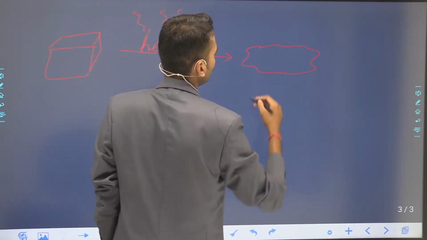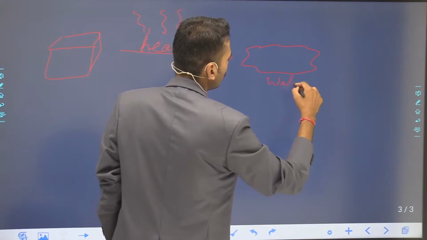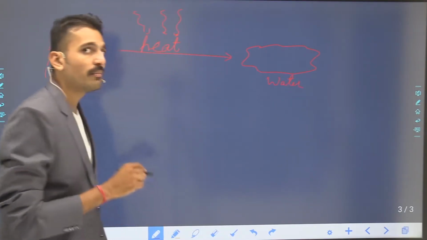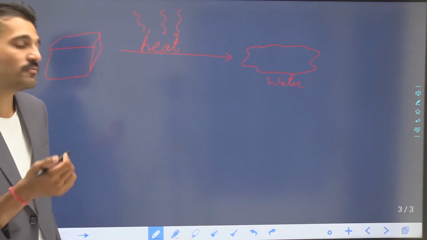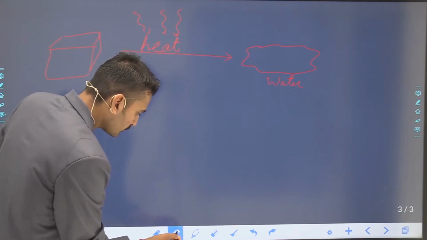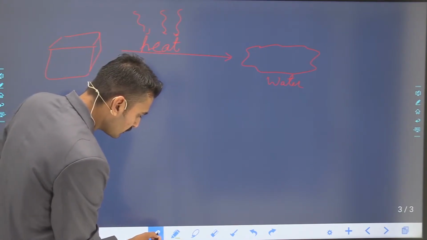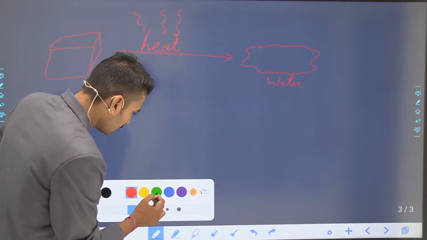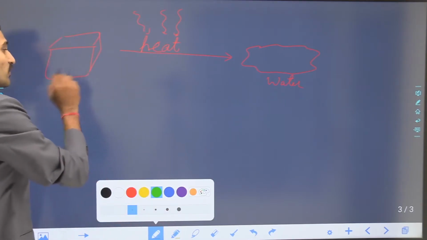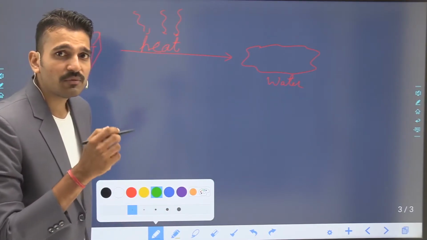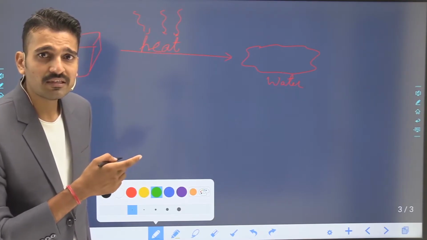The ice cube melts and forms what? Water. It melts and forms water. So this is ice. Let me see whether this change is a chemical change or a physical change.